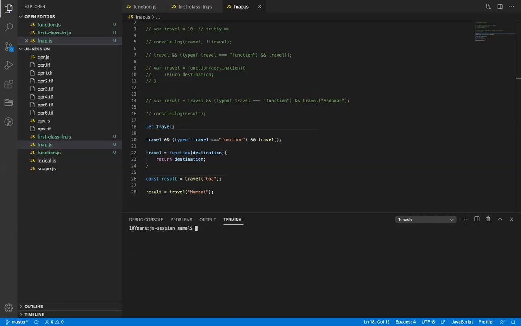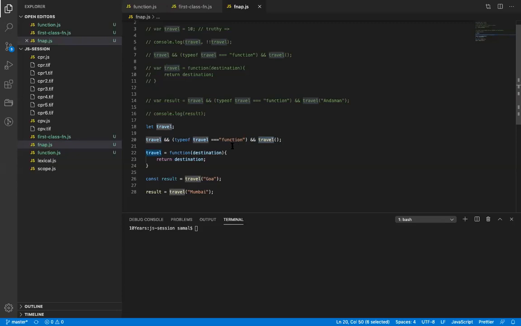Which value travel is holding? Function. Here, which value travel is holding? Undefined. Undefined, right? So will this condition be true? No. False, right? So it will not be true. So the travel function will not get called.